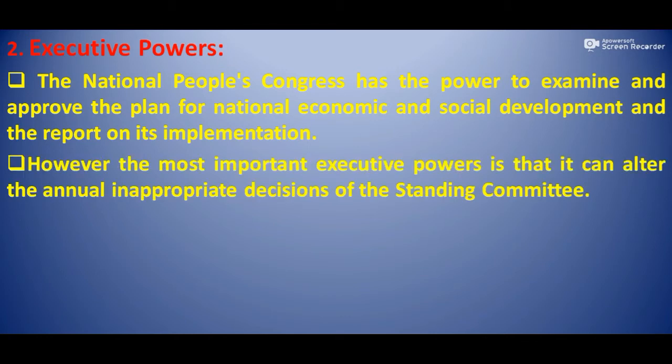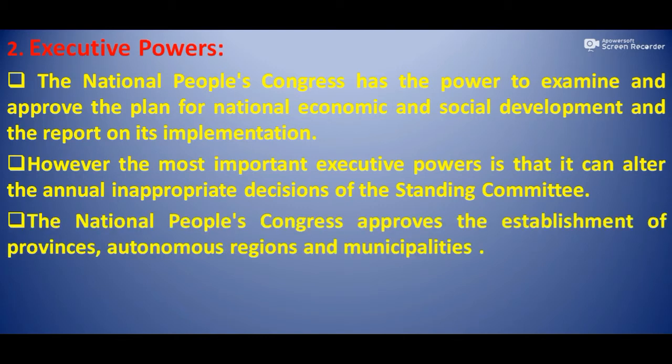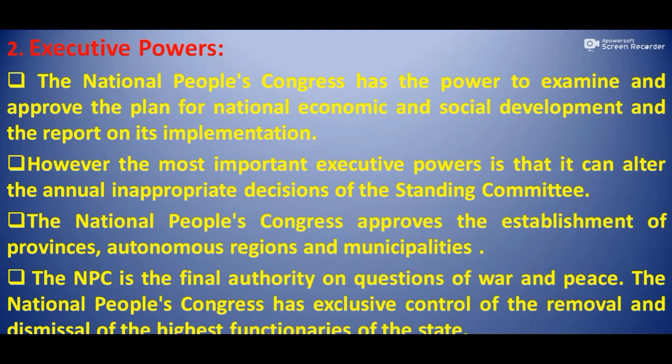However, the most important executive power is that it can alter or annul inappropriate decisions of the Standing Committee. The National People's Congress approves the establishment of new provinces, autonomous regions and municipalities. The NPC is the final authority on questions of war and peace.